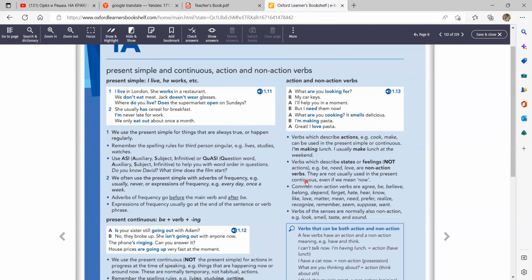State verbs, or verbs that describe feelings, not actions, can't be used in the present continuous tense, even though they mean something which is going on right now. Such verbs as be, need, love, agree, belong, depend, forget, hate, hear, know, like, matter, mean, prefer, realize, recognize, remember, see, suppose, want.